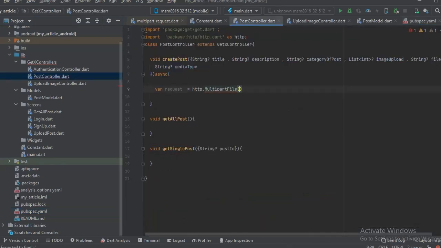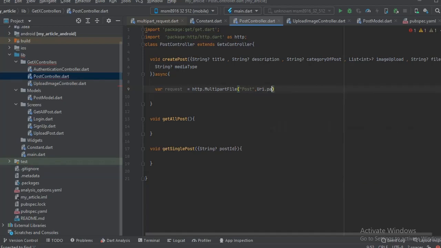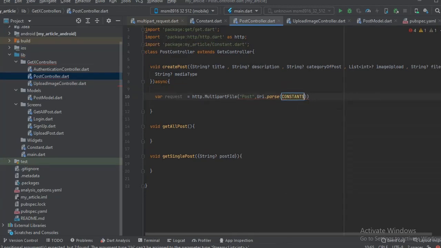Okay, so in this way, we're gonna be a post request, and then we're gonna pass in the URI dot parse. We need the constant. Remember the constant class we created. Then from there we access the base URL. It's showing a red line here. I think it's because it should be a multi-part file, a multi-part request.